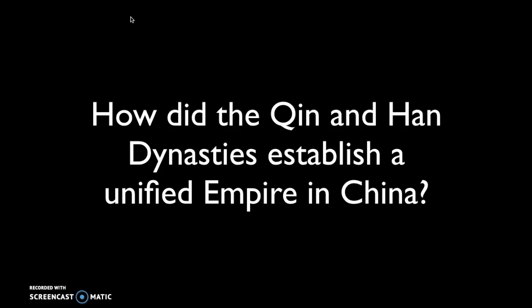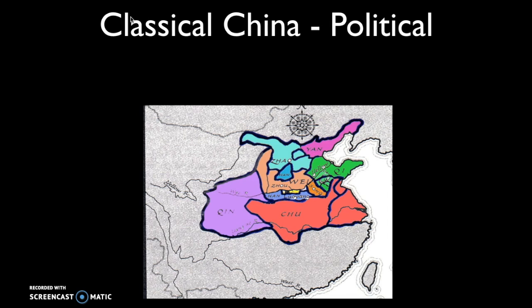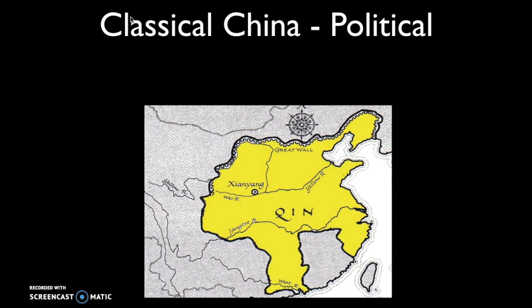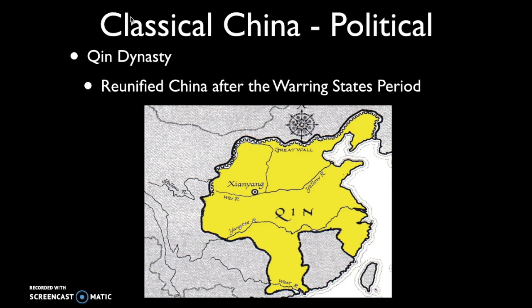After watching this video, you should be able to start to make some comparisons between the way in which Qin and Han dynasty unified China to other classical empires like the Persian Achaemenids, the Mauryan and Gupta in India, and the Roman Empire. So the last time we were in China during period 1, we discussed how the Shang and then later the Zhou dynasty collapsed, leading to a period known as the Warring States period. Now eventually the Warring States period will end when the Qin dynasty emerges. They reunified China after this period of warring states between various noble landholders in China.